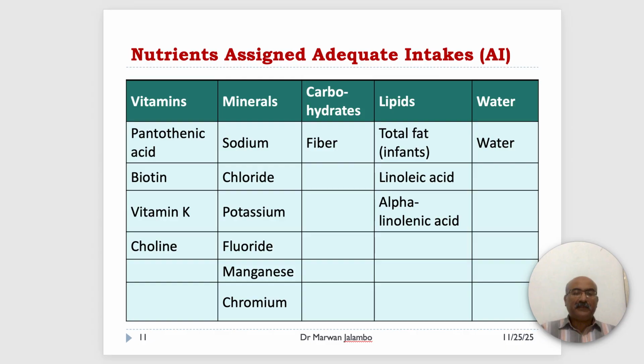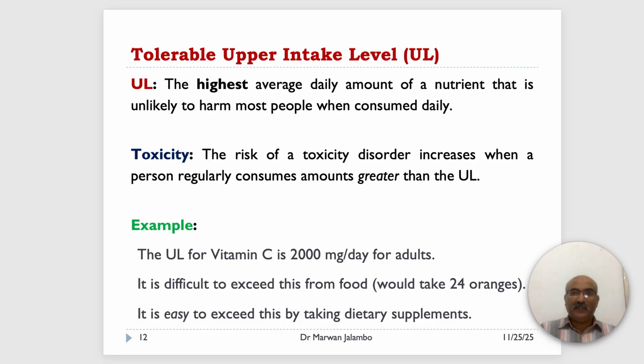So far, we have discussed the minimum and goals of RDA and adequate intake. Now we must discuss the maximum, or the safety limits. This is the UL, which means upper limit, or tolerable upper intake level.